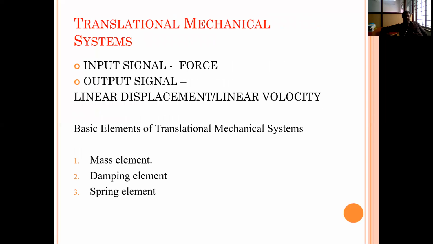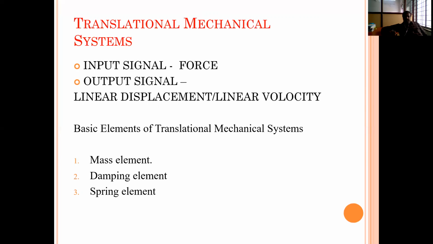In a translational mechanical system, the input signal is force and the output signal is linear displacement or linear velocity.